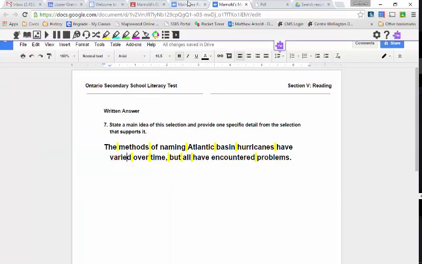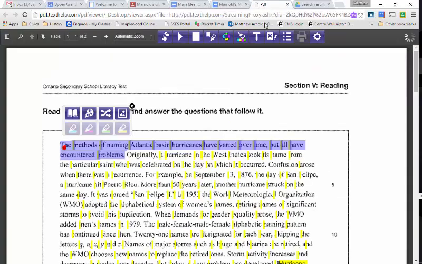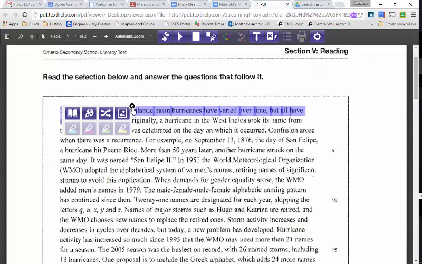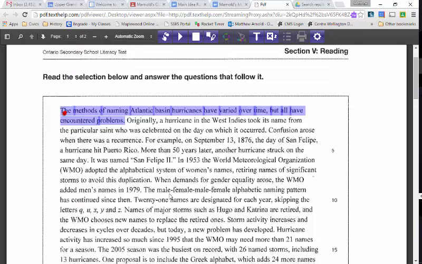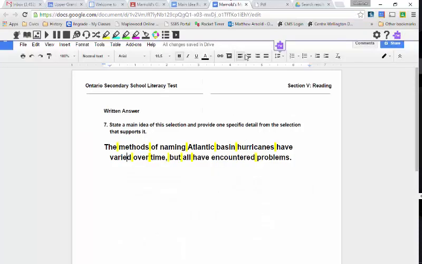Now you have to find a piece of evidence within the reading that supports the fact that they have changed or varied over time, but all the different ways that they have changed have encountered problems. So you have to show change, and you have to show a fact that shows they have also encountered problems when trying to rename them. And that will be up to you.